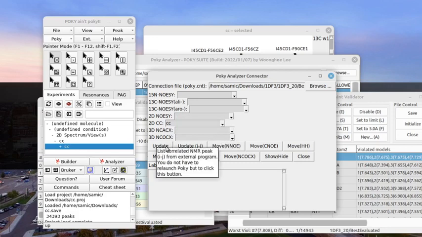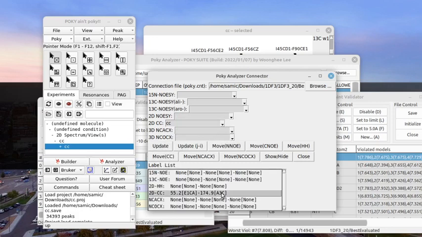Click on the Update button. This will show the list of picks that are responsible for the distance constraint. Then click on the Update JI to investigate residue J, residue I peak. Double-clicking a peak in label list will visualize it on the corresponding spectrum.